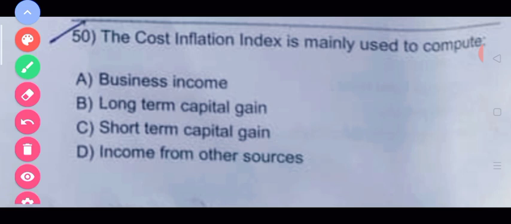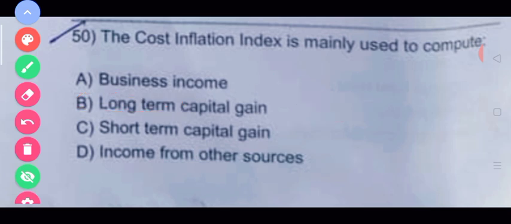The question was asked like, the cost inflation index is mainly used to compute business income, long-term capital gain, short-term capital gain, or income from other sources. Now this cost inflation index is actually used to compute the long-term capital gain. So the correct option would be B. Actually, this capital gain is the profit which we make from selling an asset like real estate, jewelry, stock, etc. For that, this cost inflation index is mainly used.